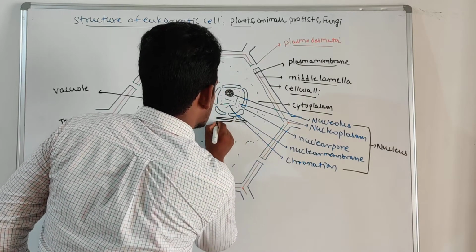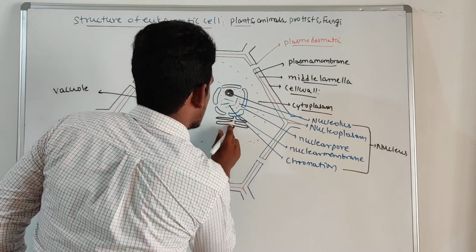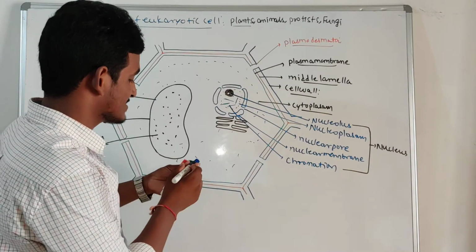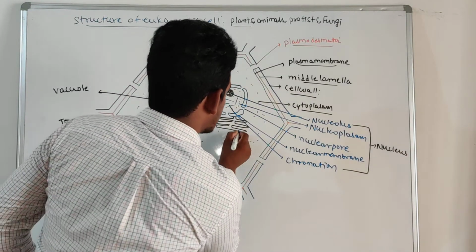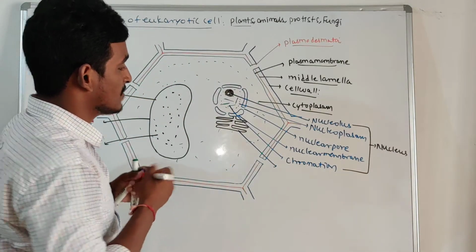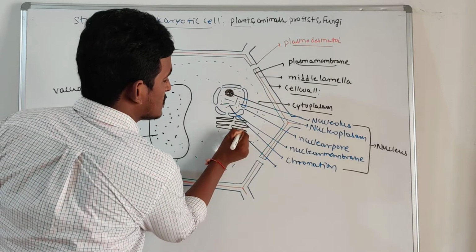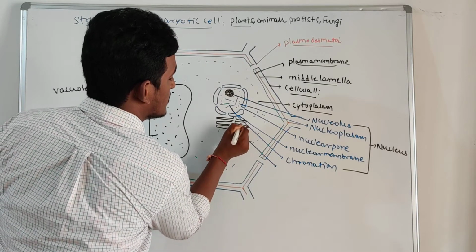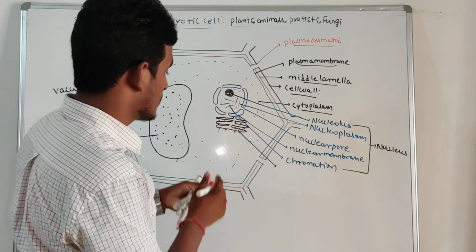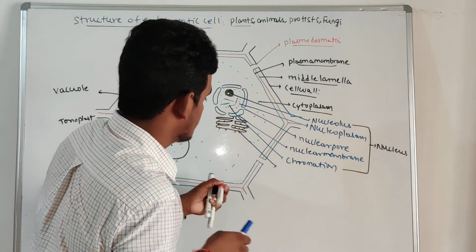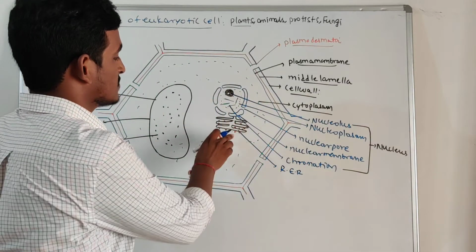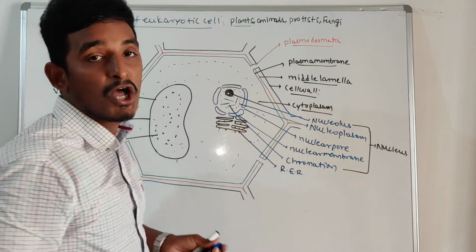This structure is called the endoplasmic reticulum, or ER. Sometimes this endoplasmic reticulum has ribosomes on its surface. Then this type of endoplasmic reticulum is called RER, rough endoplasmic reticulum. These ribosomes help in protein synthesis.